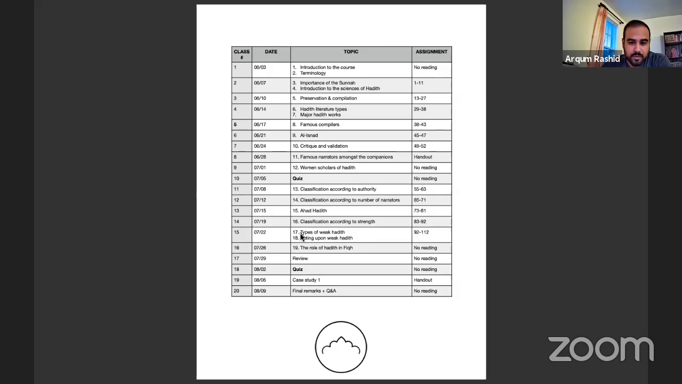Next class we'll cover the rest of these categories, and then we'll talk about acting upon a weak hadith as well. And then where we're supposed to do the review, we will do the role of hadith in fiqh. So we'll push that by 1 class as well. And then for the quiz, we can push that as well. We'll adjust this. I mean, this is extra anyway, so we'll be fine, inshallah. So that pretty much ends today's class then, inshallah.